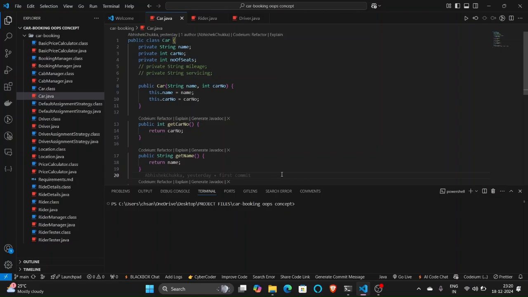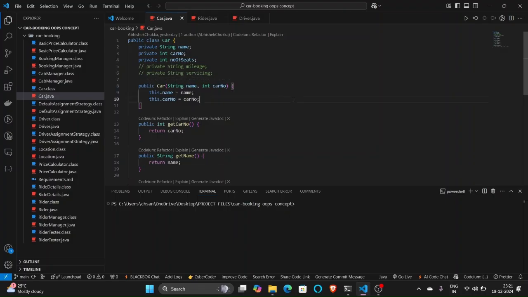That means whenever the rider books a cab at location A, the cab driver should take him to location B. Now the driver should be available at location B, where several other riders could access him, so he should change his location accordingly.